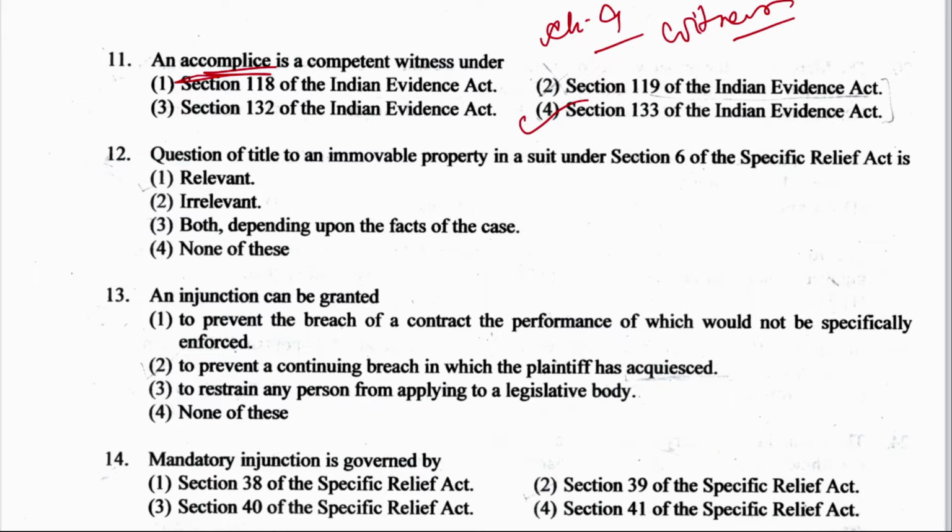133. And what do the other sections talk about? Section 118 talks about who may testify. Okay, 119 talks about witness unable to communicate verbally. Now 132 talks about witness not excused from answering on the ground that answer will criminate.